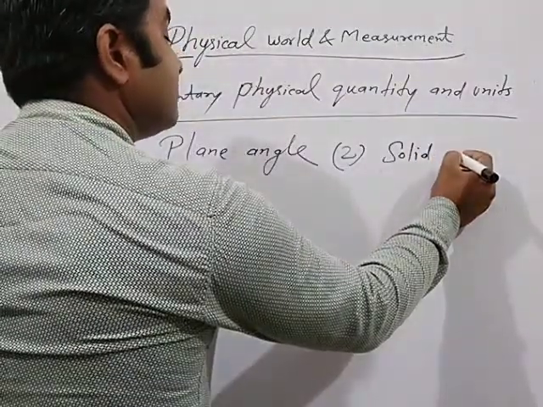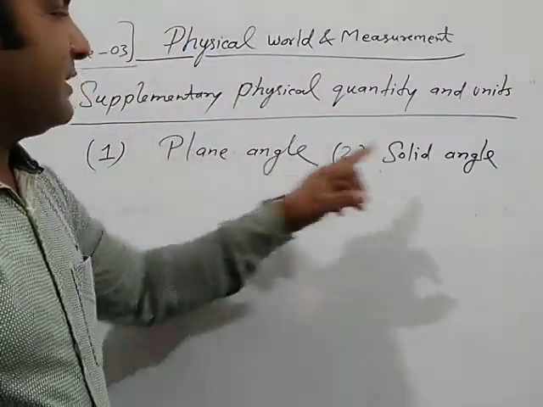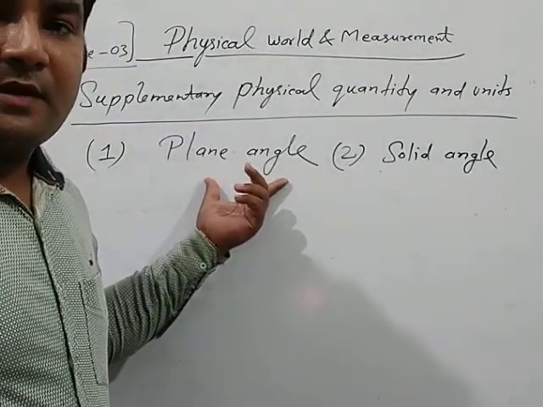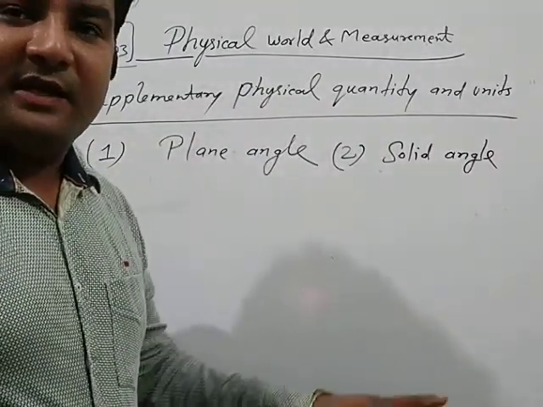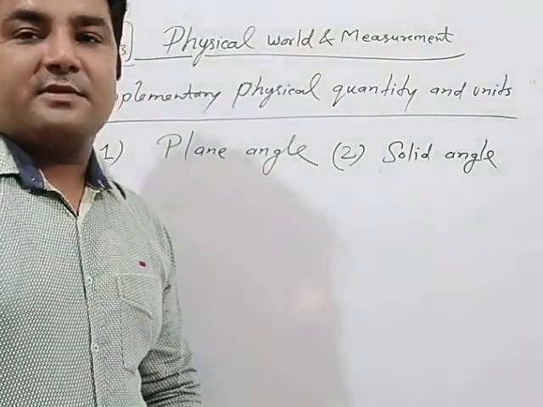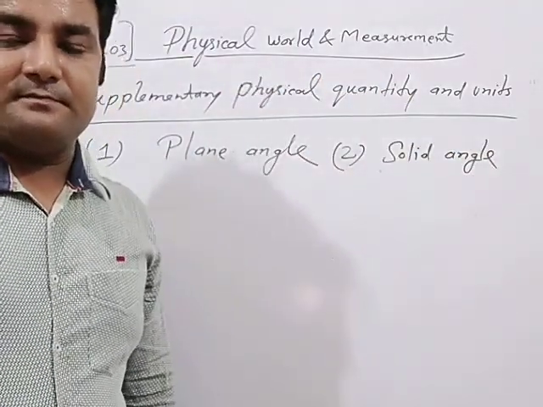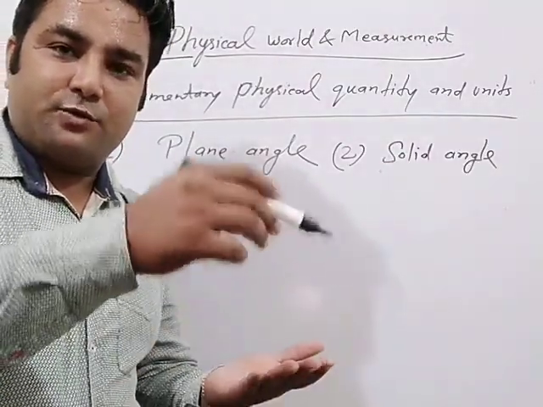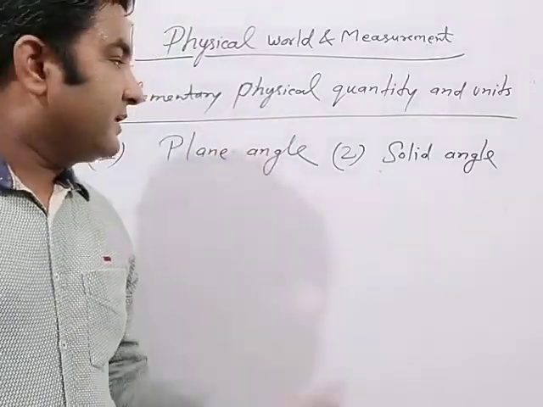Solid angle. This is a two-dimensional concept, and this one is a three-dimensional concept. About plane angle, the use of plane angle is to measure the angle on a plane sheet, and solid angle is to measure the angle in space. Suppose a sphere, whenever forming an angle at the center, then the concept of that angle is what? Solid angle. And on a plain paper, when you just draw two lines and make an arc, then the angle at the center of a circle, that is plane angle.